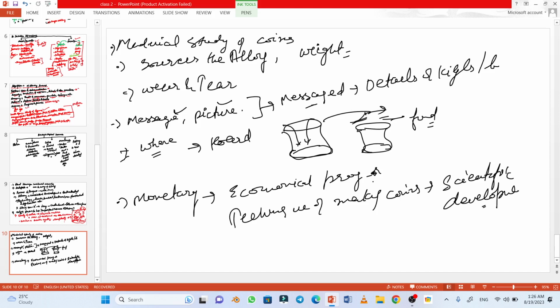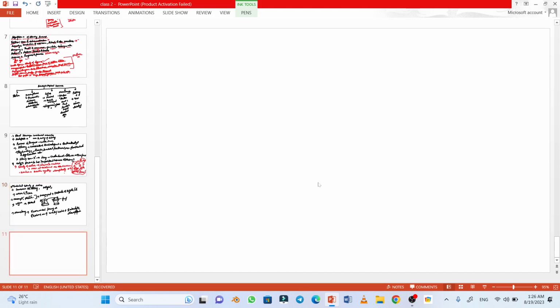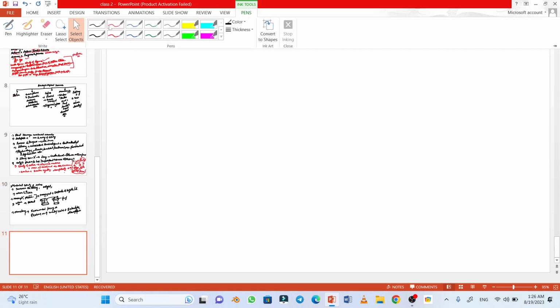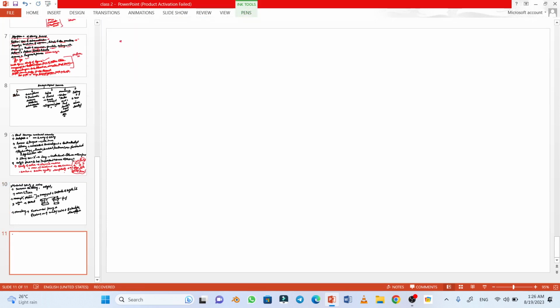Now, let us understand the other topic: what is the significance of inscriptions? The significance can be understood in the following points. The study of inscriptions is called epigraphy. And what are inscriptions?